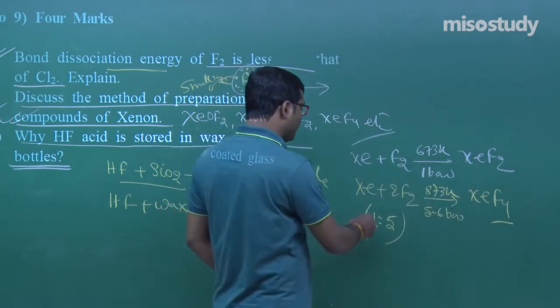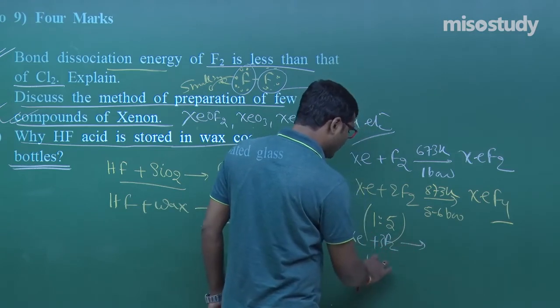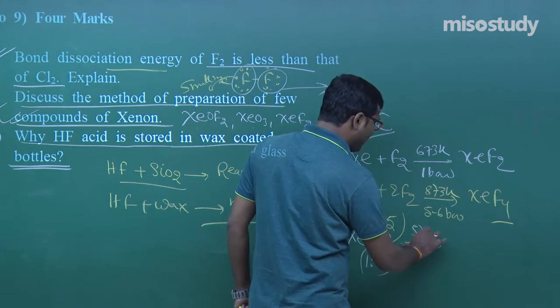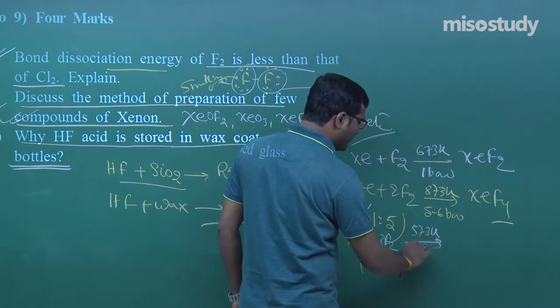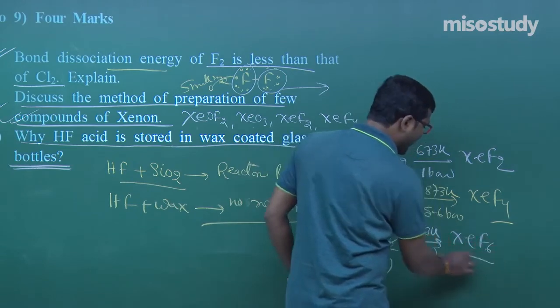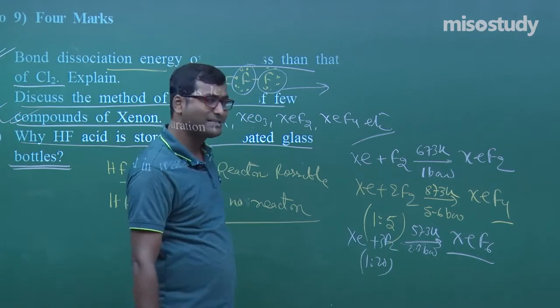Again, when we increase the ratio of fluorine to 1:20 and the temperature is around 573 Kelvin and the pressure is 2 to 3 bar, we get XeF6.